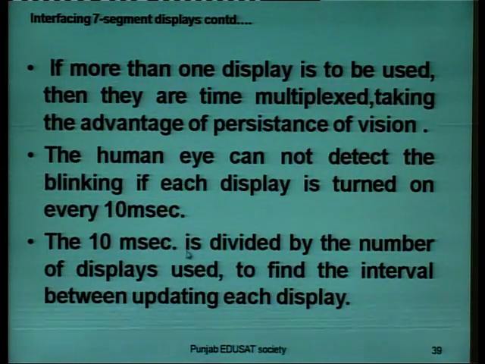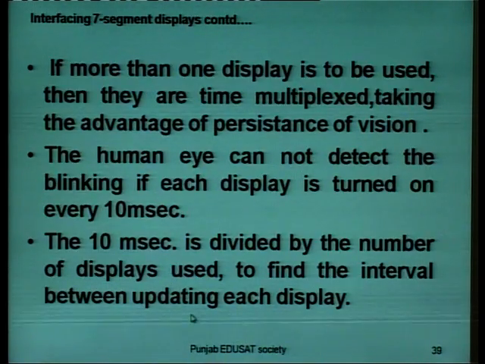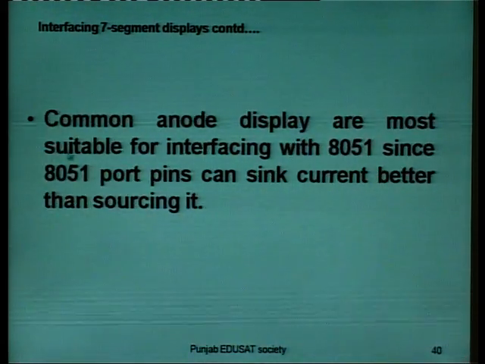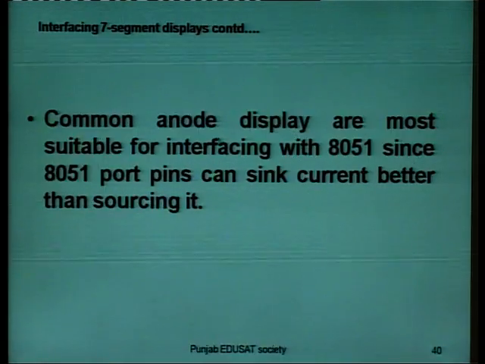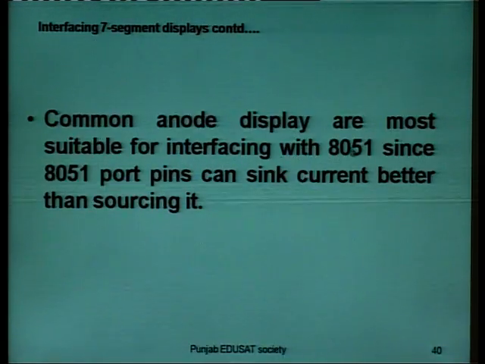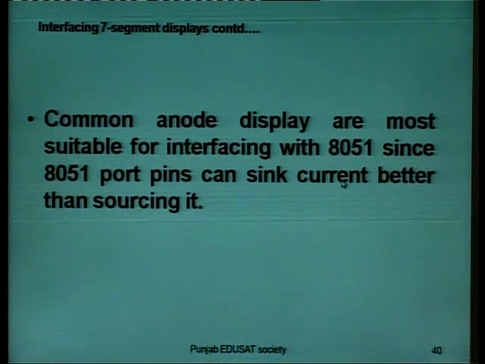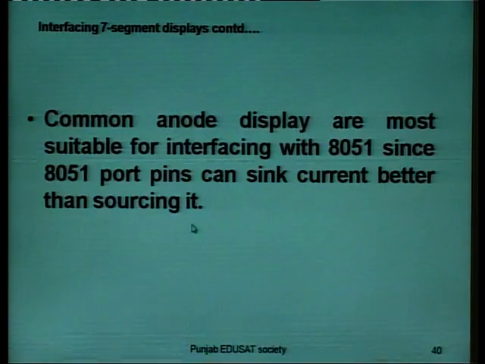The 10 milliseconds is divided by the number of displays used to find the interval between updating each display. Common anode displays are most suitable for interfacing with the 8051, since 8051 port pins can sink current better than sourcing it.